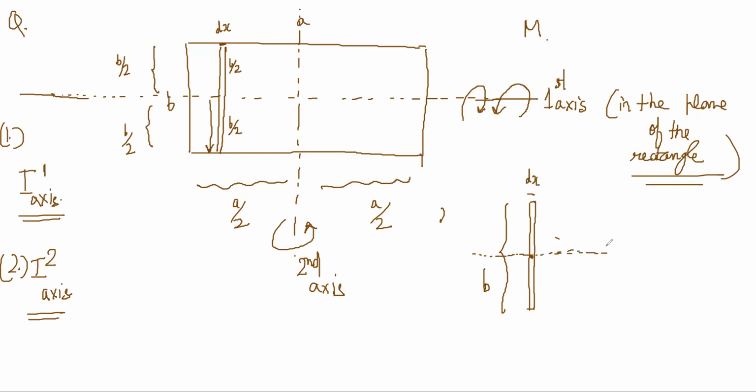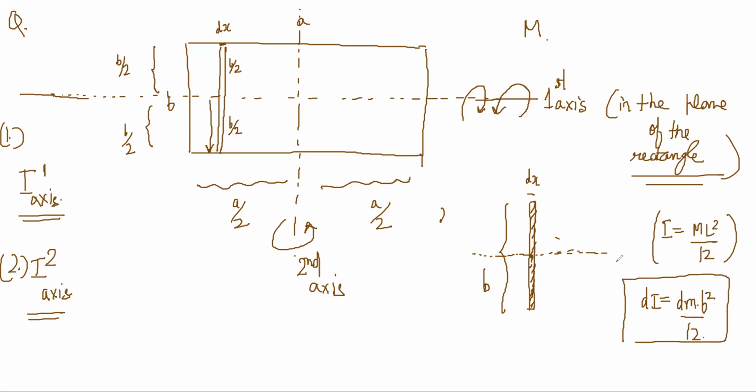So for an axis through the center, the formula was ml square by 12, the moment of inertia of a rod. In this case, the mass of this is dm. So dI will be dm into L, the length was b, so b square by 12. Now dm, the mass of this rod, you have to write.